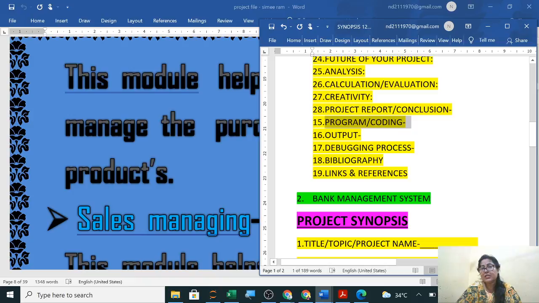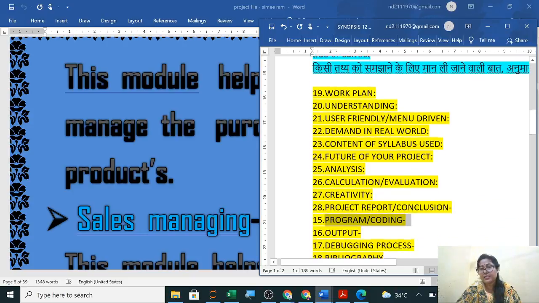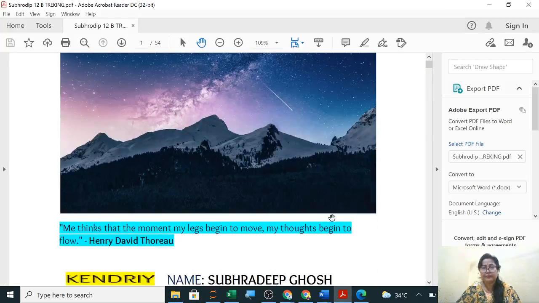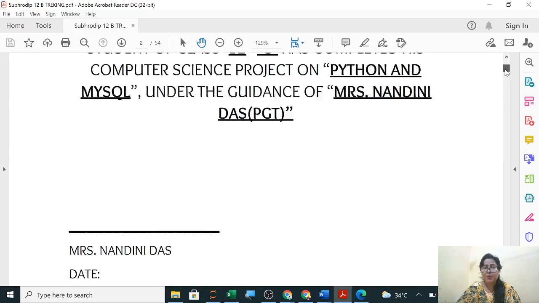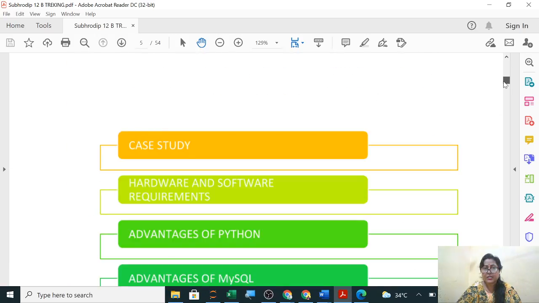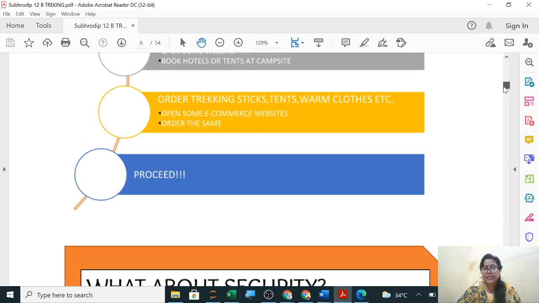Now many students are using pictorial, means using colors or pictures for all these points. Already I have shown you previously. Now also I will try to show you again. Like here you can see some points are shown using pictures. Like contents, you can see this is your content, this is your case study.